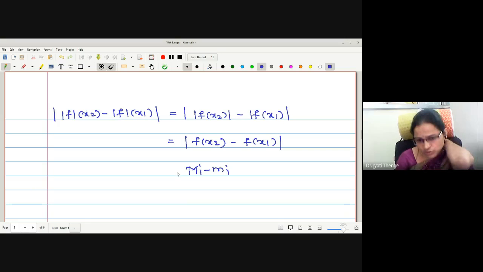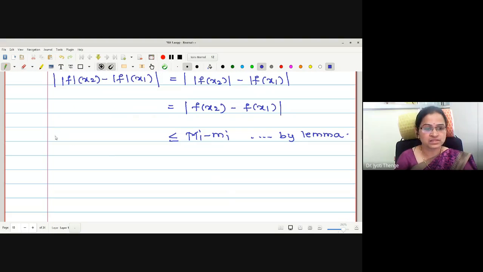Should I write equality or inequality? Yes, students, is it less than or equal? Because this set has a supremum Mi minus mi, therefore an arbitrary value is less than or equal to its supremum. Therefore, this is by the lemma.